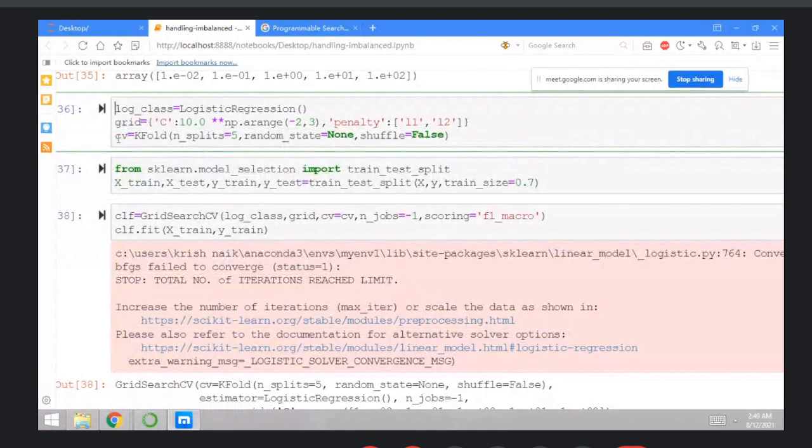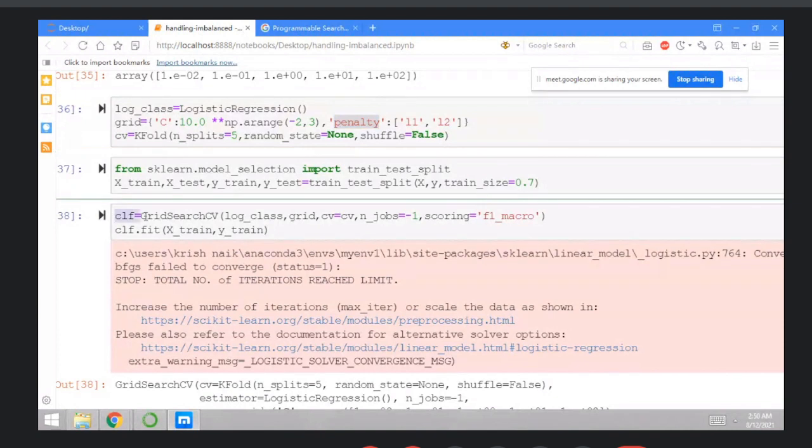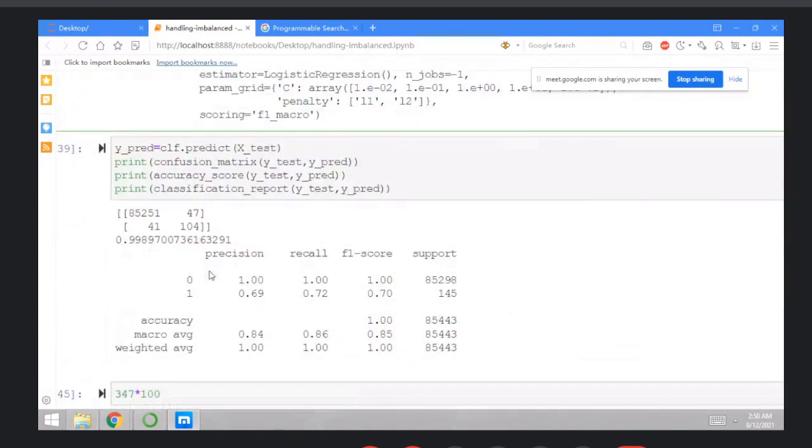Then create the cross validation with K-fold and use the different parameters here, that is splits default parameter equal to 5, then specify random state none, and shuffle defaults to false. Then the penalty will have the values L1 and L2. Then execute this, that is clf equals GridSearchCV, with the parameter cv equals the cv basic parameters. Then F1 micro is the scoring parameter used for the predictions. Then clf.fit on X train and y train and execute this.